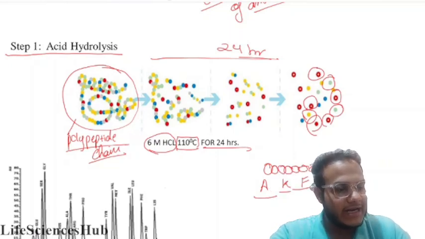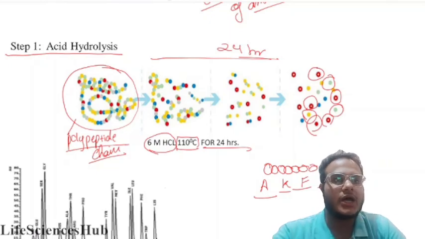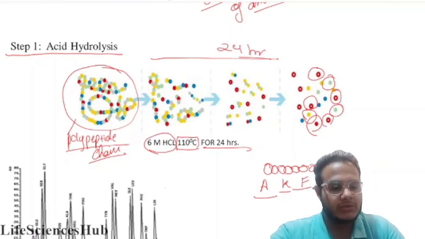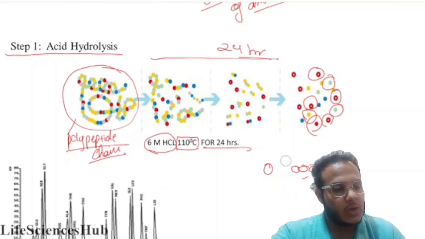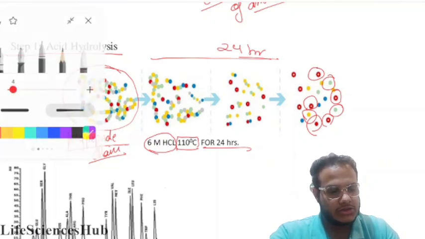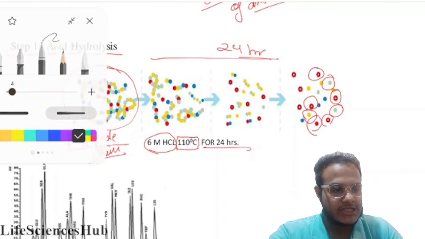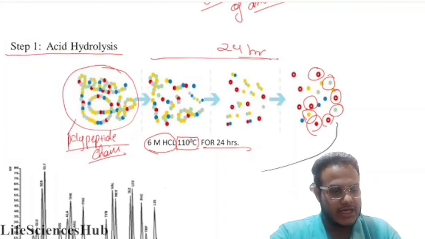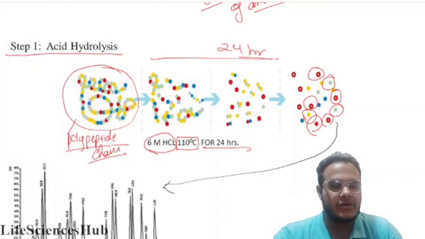After getting these amino acids separated, how can we know which amino acid is what? We cannot see amino acids with the naked eye. We need to know which amino acids are in the polypeptide chain. To know that, we'll do HPLC. We pass our amino acid sample to the HPLC.